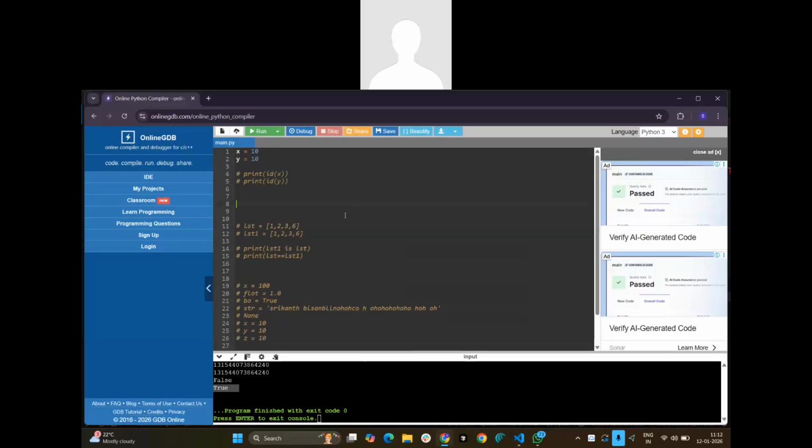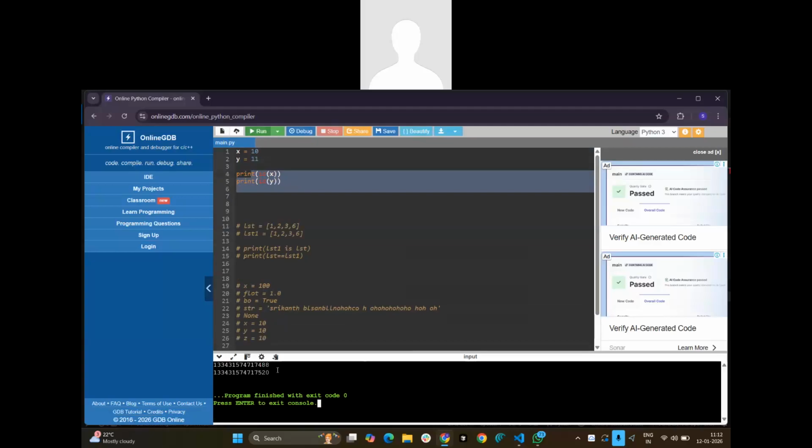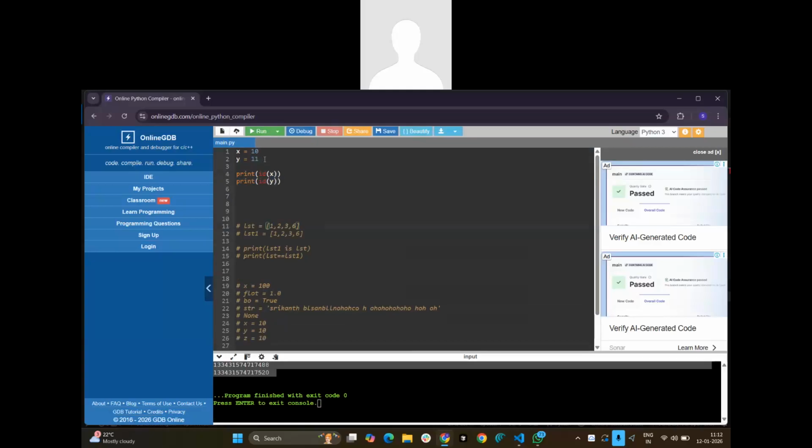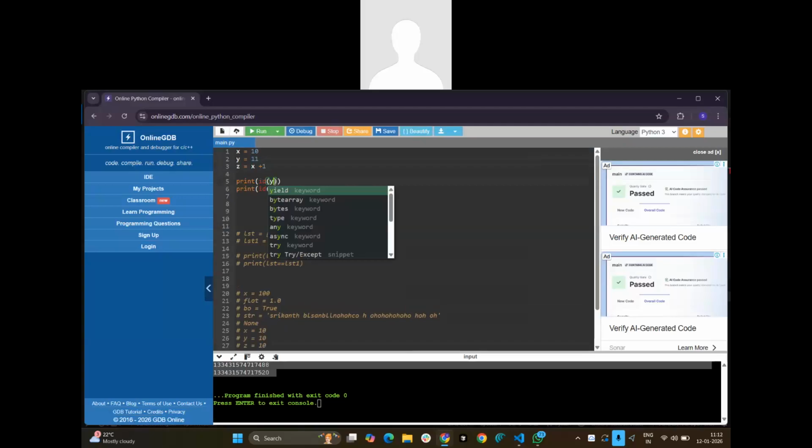Then that will be a new ID, correct? It will be a new ID. Not directly 11. If we are performing x plus 1 also, then that also will be a new ID, correct? Yeah. x plus 1. Okay, I mean z equal to like that. Yes. Okay. So, sorry, z.